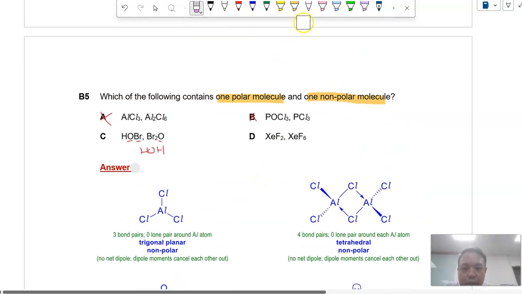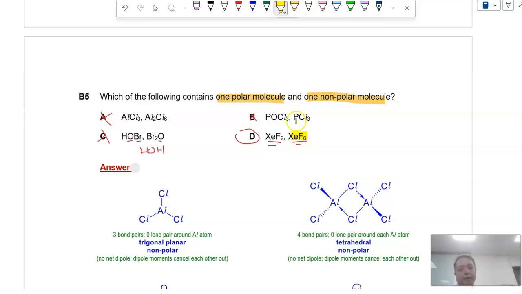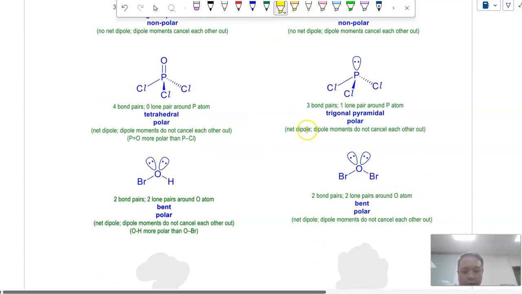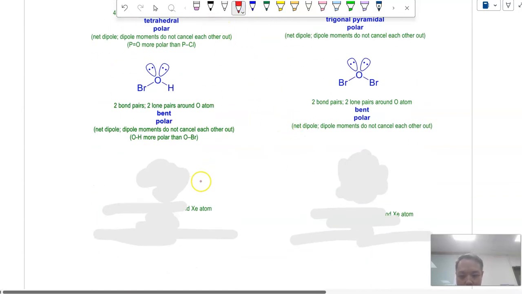And then we're left with potentially only option D, which to me is surprising because of XeF2 and XeF6. When some of you see XeF6, you may think immediately that it's octahedral and therefore it cannot be polar. Okay, so for XeF2, Xe, recall, has 8 valence electrons.